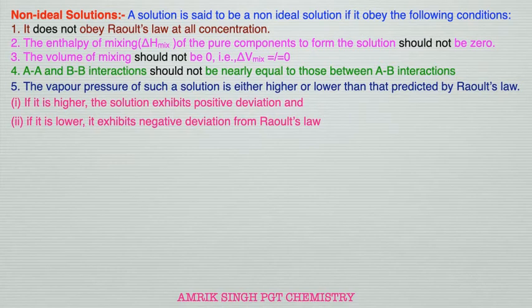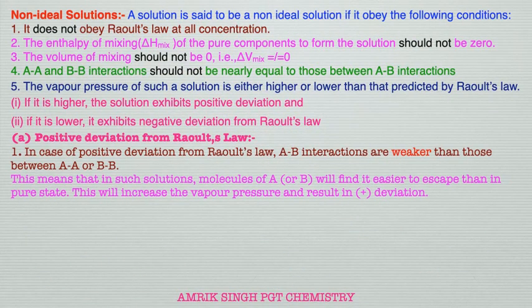The vapor pressure of such a solution is either higher or lower than predicted by Raoult's law. If it is higher, the solution exhibits positive deviation, and if it is lower, it exhibits negative deviation from Raoult's law. Positive deviation from Raoult's law. In case of positive deviation, AB interactions are weaker than AA and BB interactions.